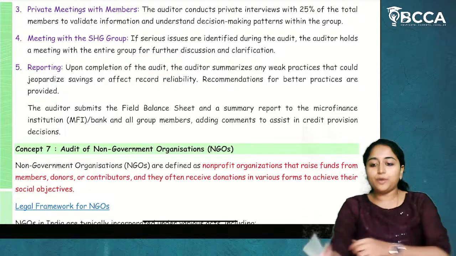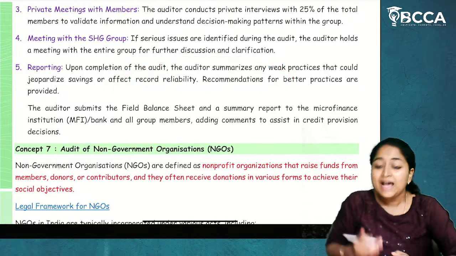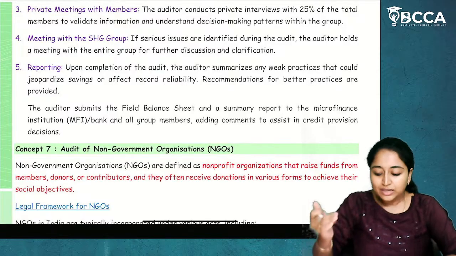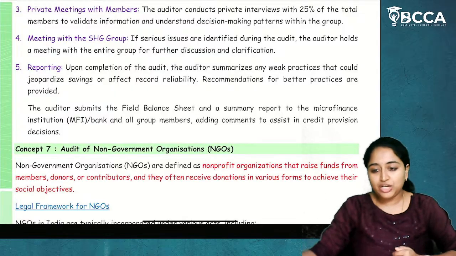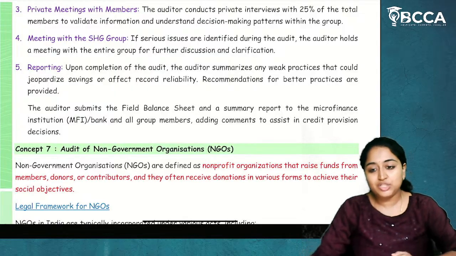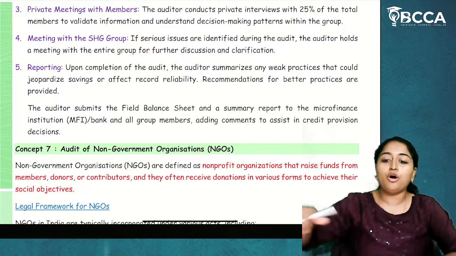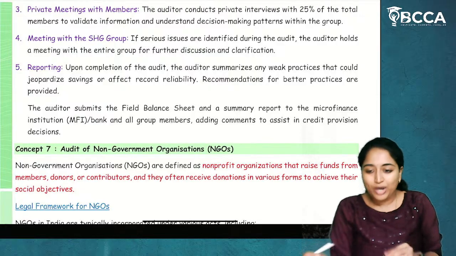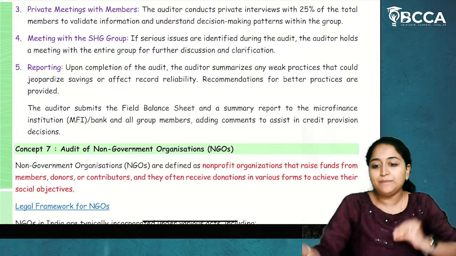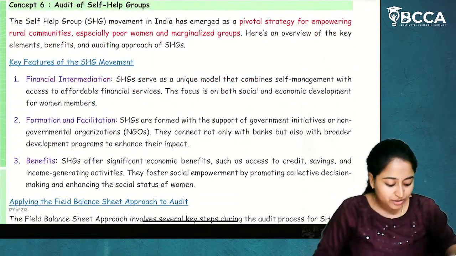So at last he will provide a field balance sheet as well as the summary he has prepared, and he will provide it to a bank if the bank is operating with the SHG, which means if any bank, financial institution or other microfinance institution has given benefit to the SHG, then it will be submitted to them and to all the members. So he will give suggestions: okay, these are the weakness points in the particular SHG. You can improve this and this particular thing. You can do all this. So this is about the audit of self-help groups. I hope it is clear.